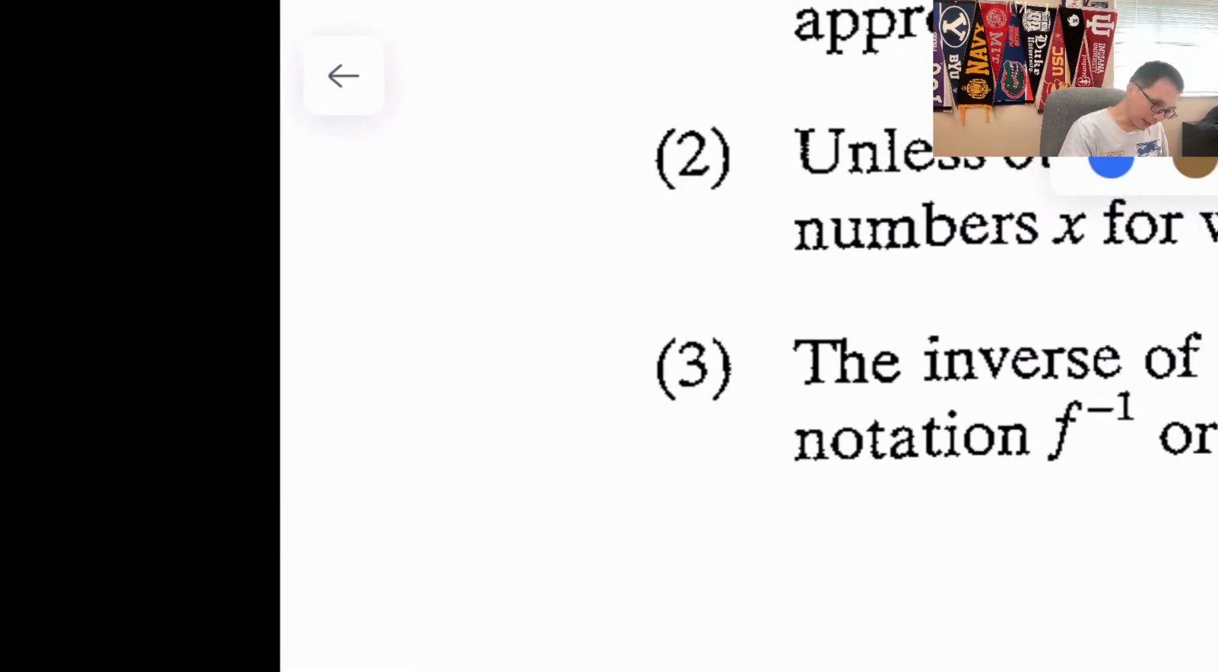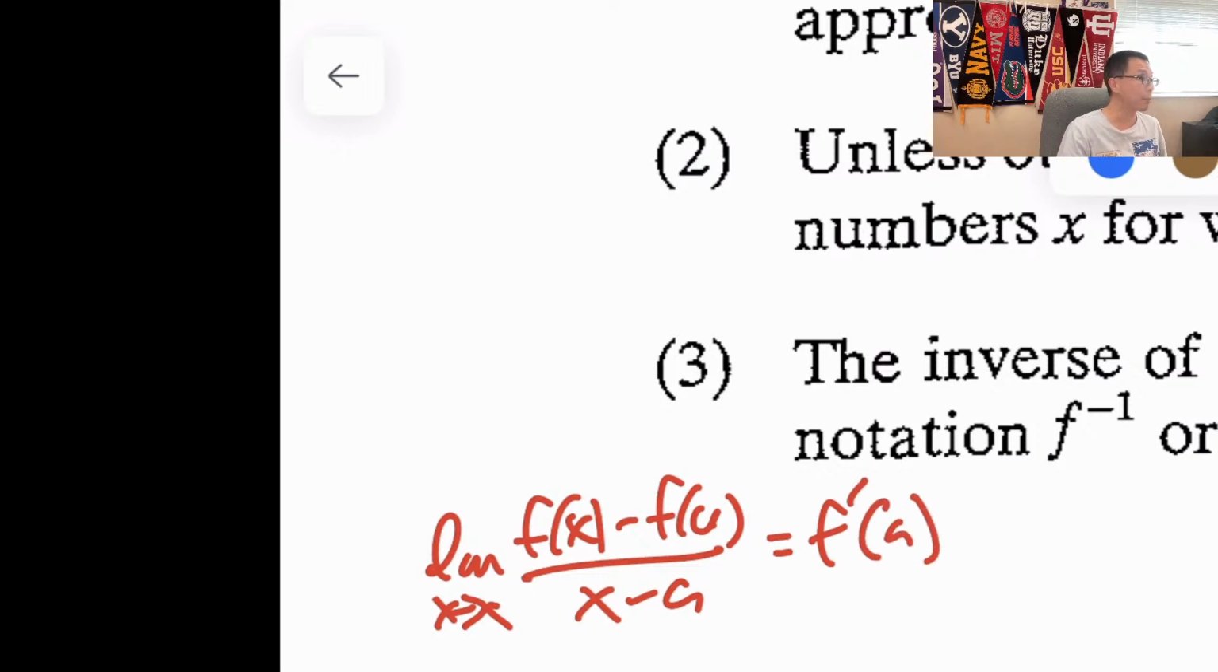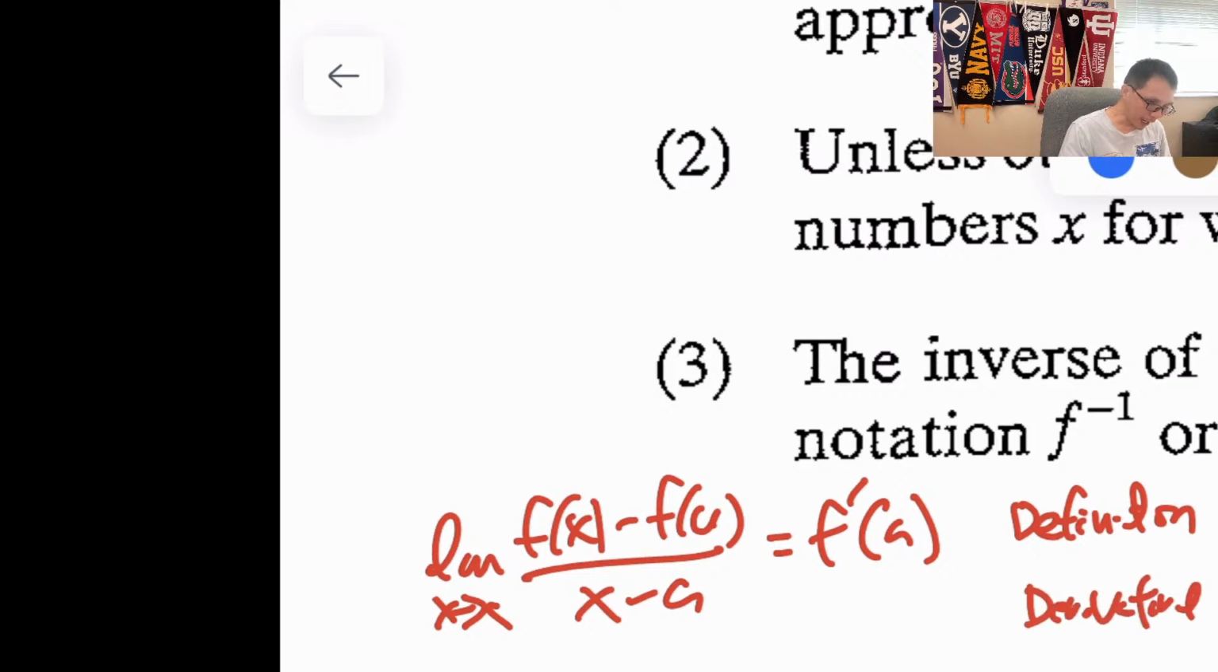First, do you know what the limit as x approaches a of f of x minus f of a over x minus a is equal to? F prime of a. Not f prime of x, it's f prime of a. So this is also known as the definition of the derivative at a point a. Very, very important, a specific point.